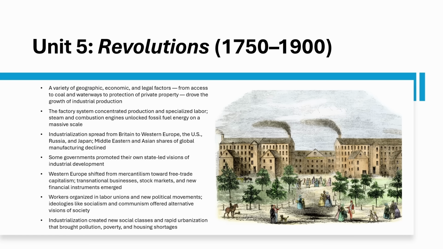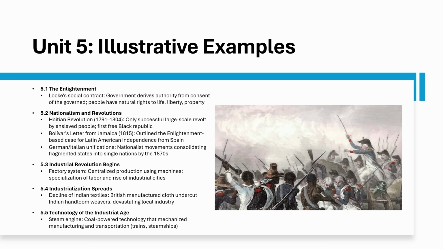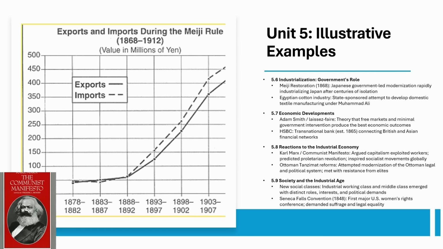Workers push back through unions, and Marx's Communist Manifesto inspires socialist movements worldwide. Ottoman Tanzimat reforms try to keep up but face elite resistance. Important illustrative examples include Locke's social contract, the Haitian Revolution, Bolivar, German-Italian unification, factory system, Indian textile decline, and the steam engine. You should also know the Meiji Restoration, Egyptian cotton, Adam Smith, Marx, Tanzimat reforms, and Seneca Falls.